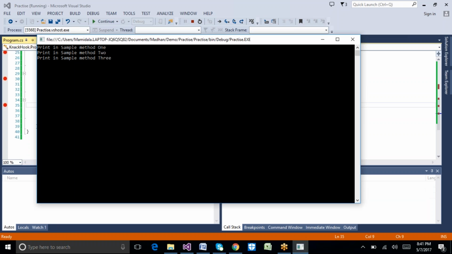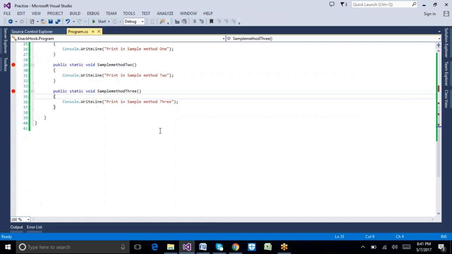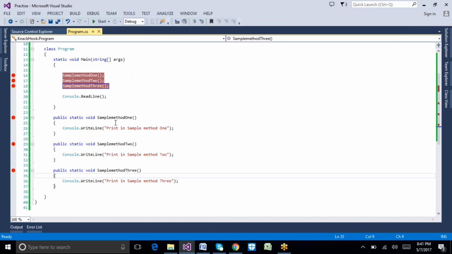With this example, we understand that the methods we have created execute step by step. First this statement is called, and as it is called, the method gets executed. The cursor then takes care of the second line of code, and once it is done, it takes care of the third line of code. This is the step-by-step execution process of a C# program.